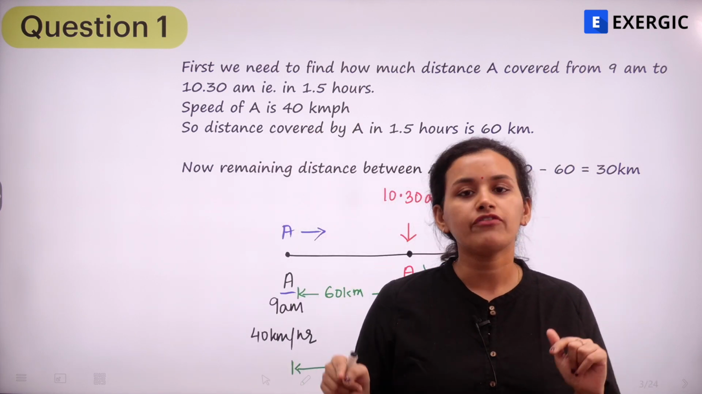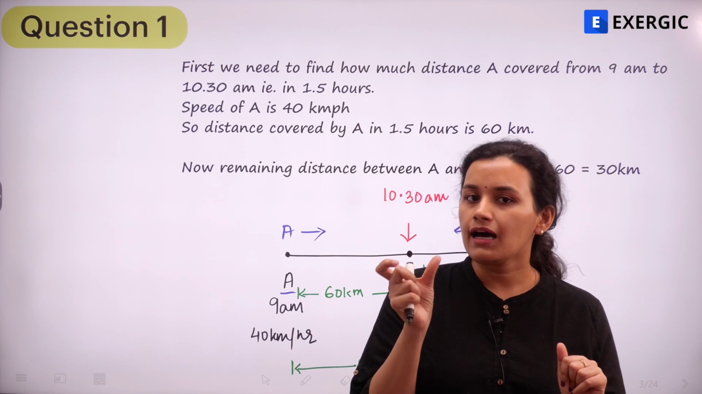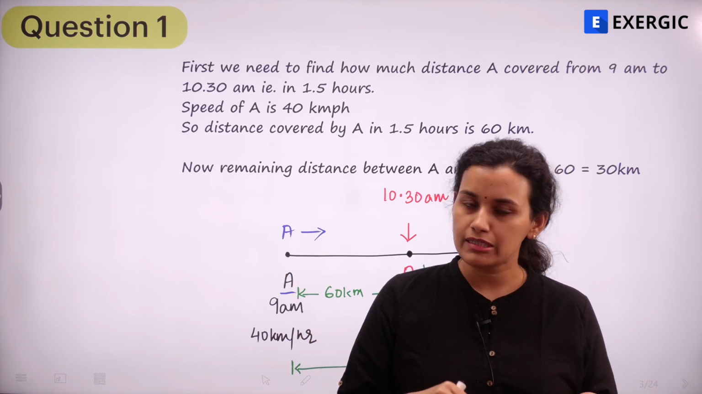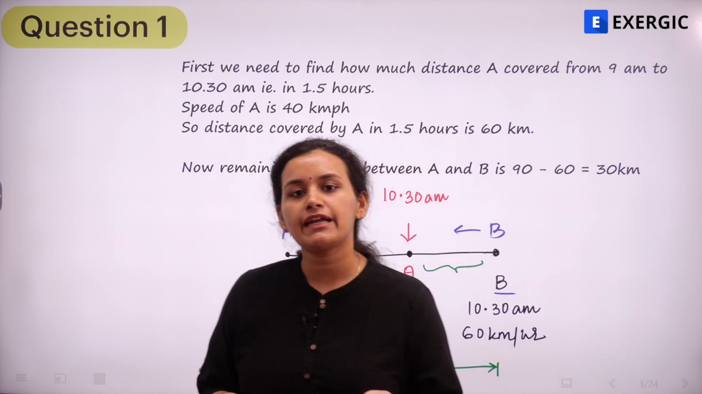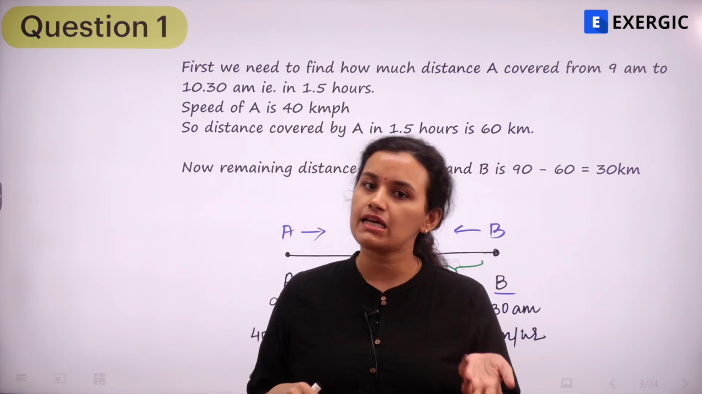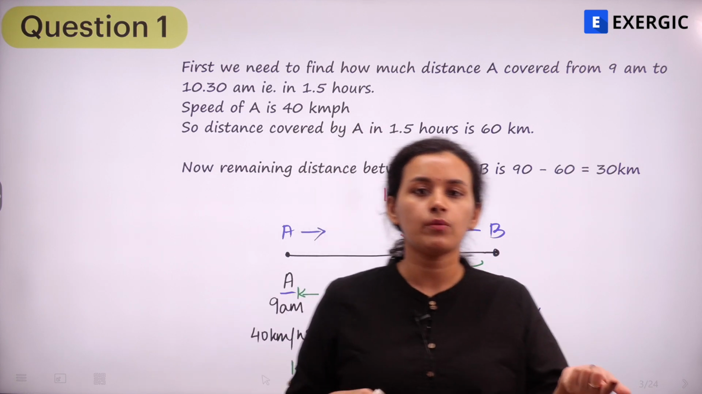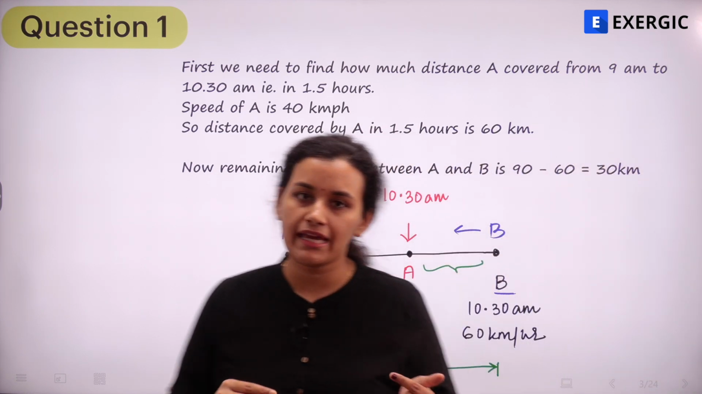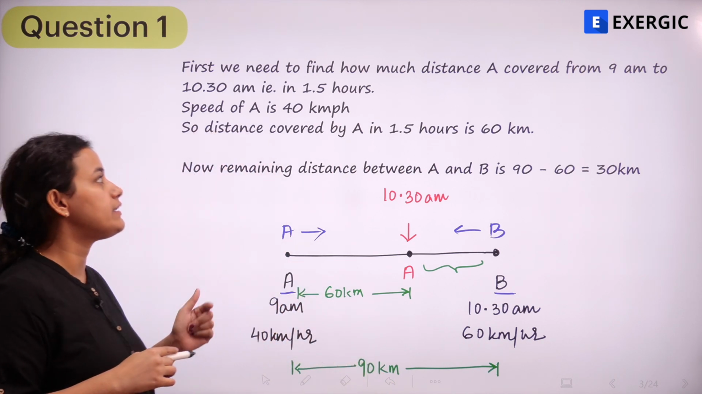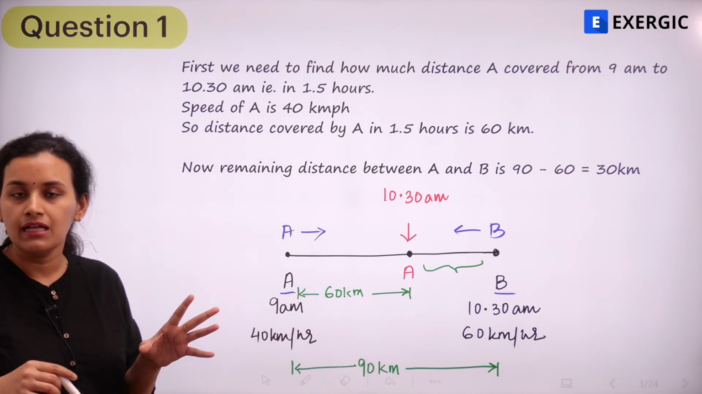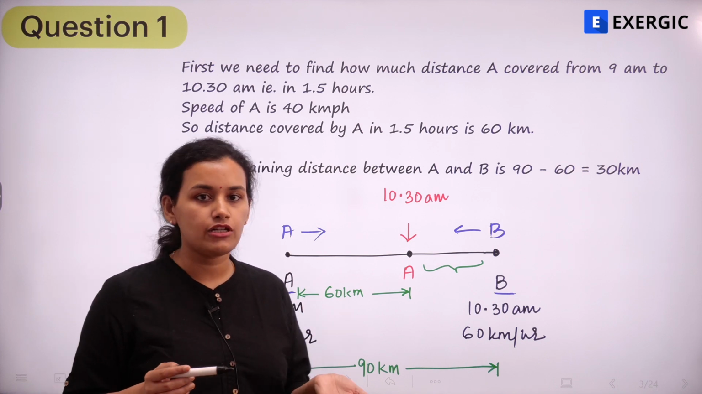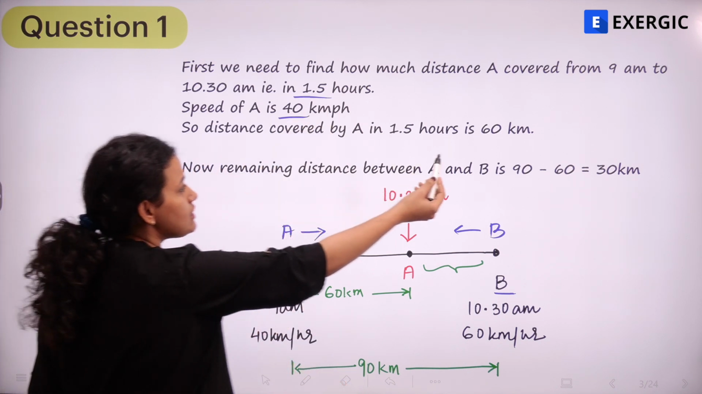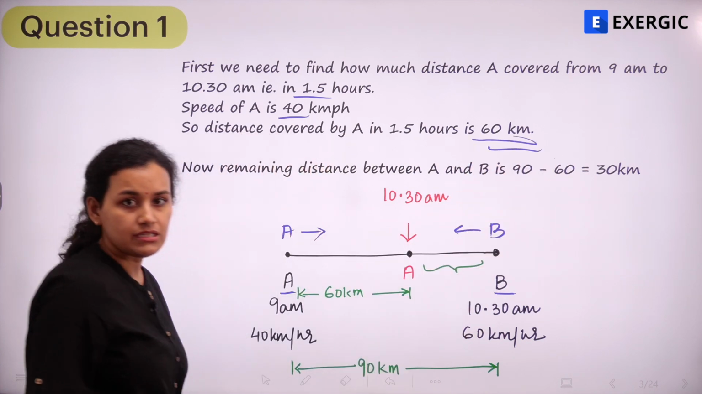So 1.5 hours late. So in this 1.5 hours that B has not started yet, but A would have covered some distance. So first and foremost, I need to find out what is that distance A has covered in the 1.5 hours that it has traveled ahead. So first we need to find how much distance A has covered from 9 am to 10:30, that is 1.5 hours, right? We know the speed of A. Speed of A is given to us as 40 kilometers per hour. So very simple, in 1.5 hours it would have covered 60 kilometers, right?